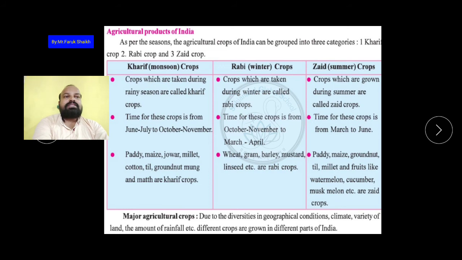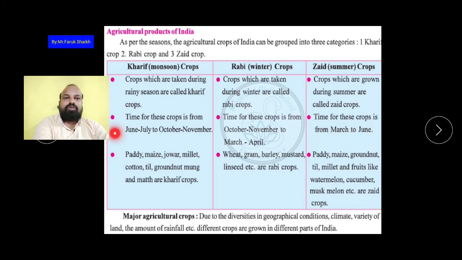Now zaid summer crops. The crops which are carried out in the summer season are called the zaid crops. Very easy. So the crops which are grown during summer are called zaid crops, and the time for these crops is from March to June. Here March, April. So March to June.